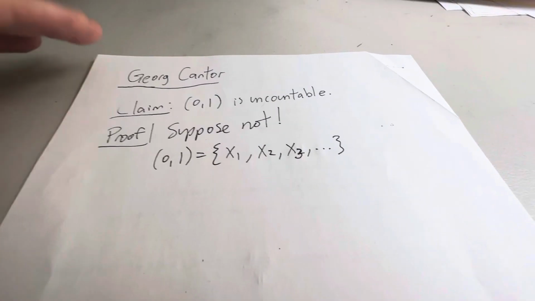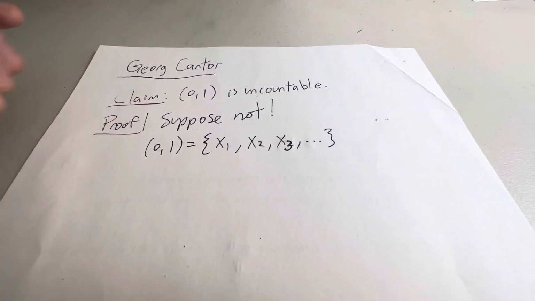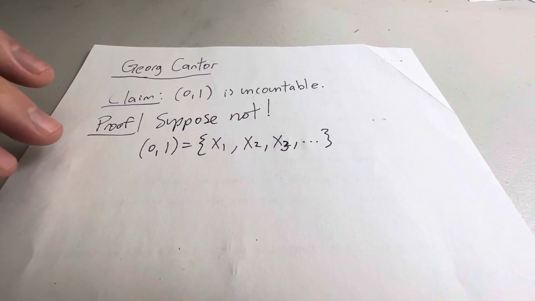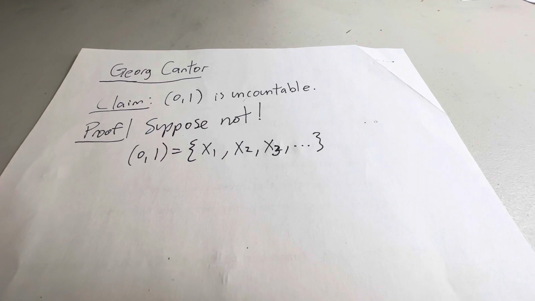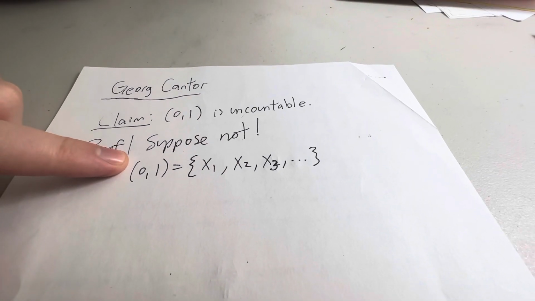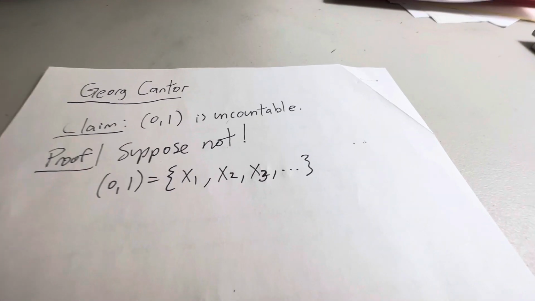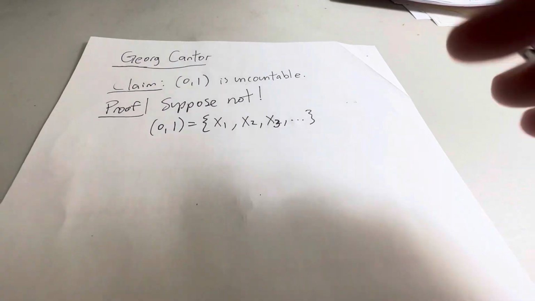I can make a list out of them. That might be a better way of thinking of the word countable versus uncountable. Can I make a list of all the elements? And so I pretend for a second that I can. So I have the unit interval, and I can list all the elements. And now I'm going to write them explicitly.